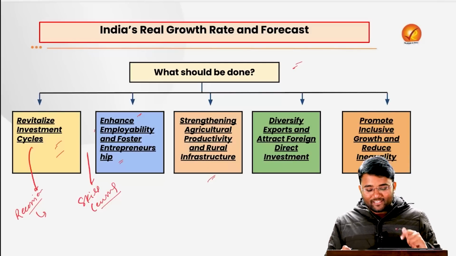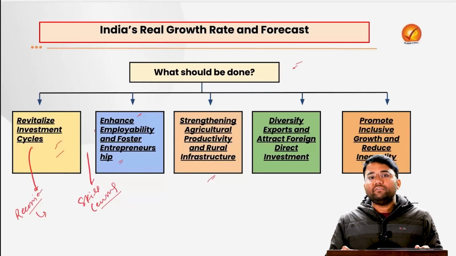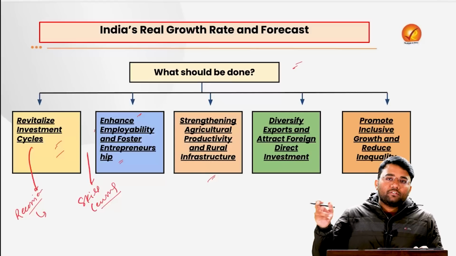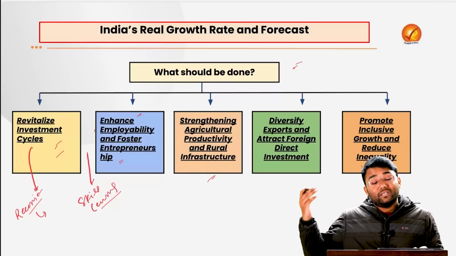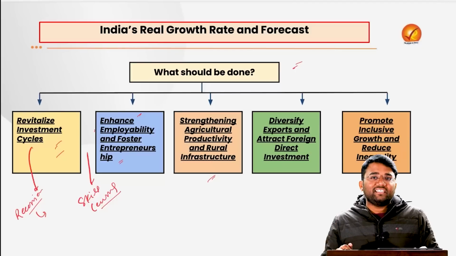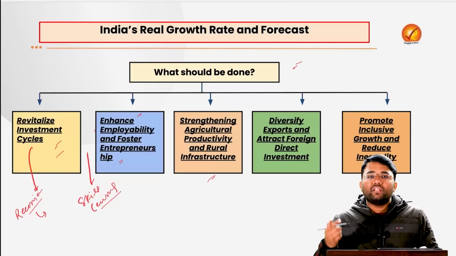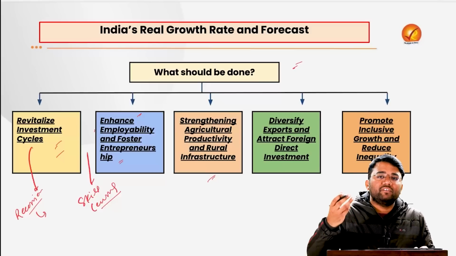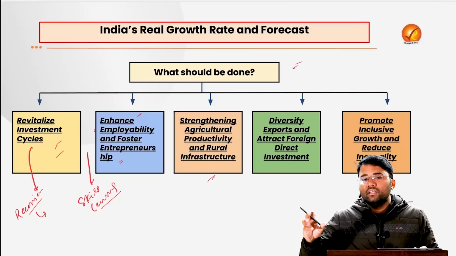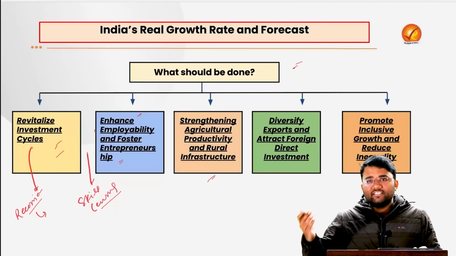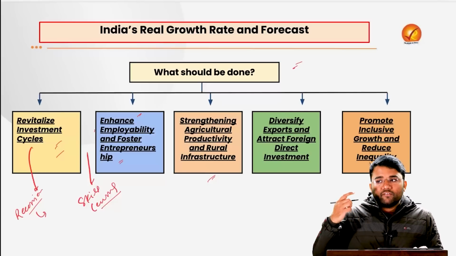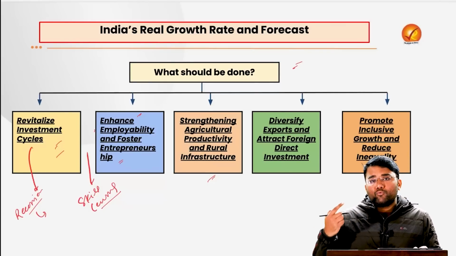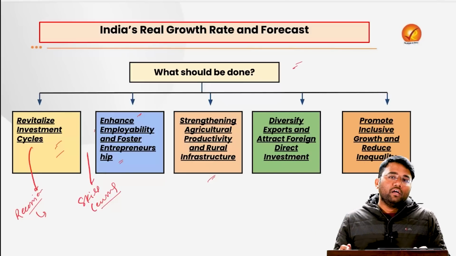Also, we need to strengthen agricultural productivity and rural infrastructure. For that, we need more private investment in the agricultural sector, so that the per hectare production, which is much lower compared to developed countries and some countries like Brazil, can be improved. How can that happen? With the help of better inputs, by providing them high yielding variety seeds, and providing irrigation and power subsidies properly. When we have improved agricultural productivity, that will also help improve rural demand, and that will again improve our GDP growth rate.